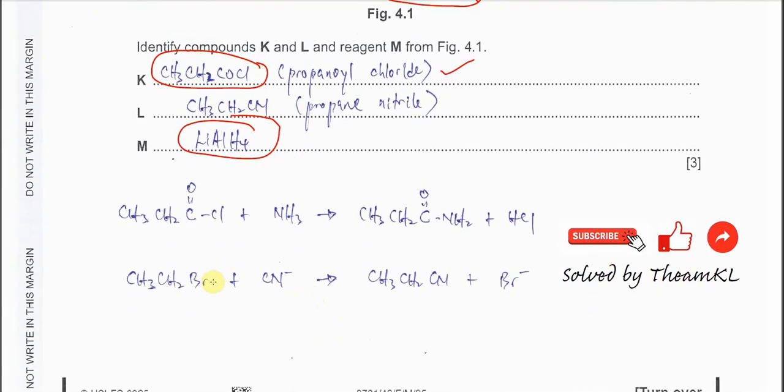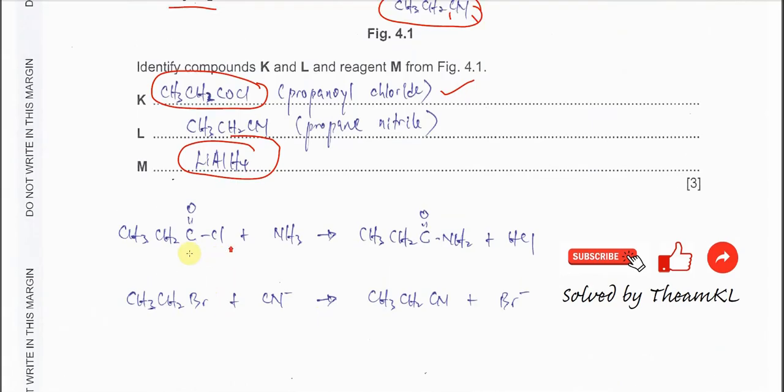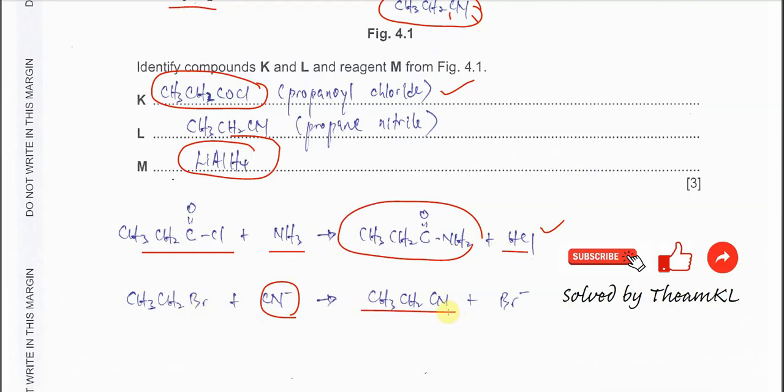This is the reaction equation for propanoyl chloride with ammonia, which forms propanamide and HCl. This is a white fume. And this is the cyanide, which will substitute the bromine and form propanenitrile.